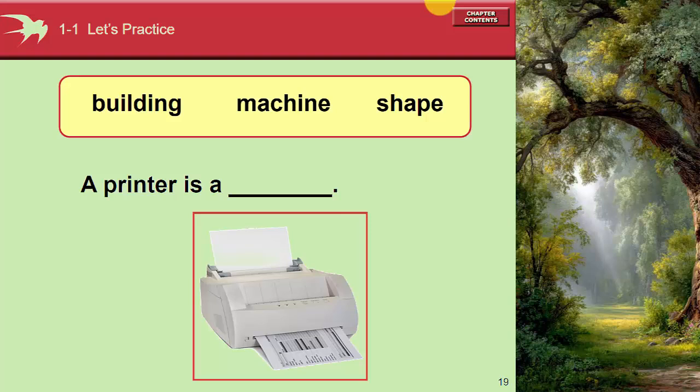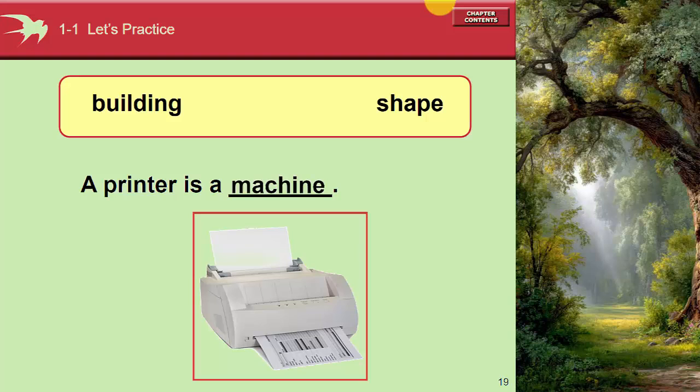Then let's answer this one. A printer is a machine. Yes, again we can make this into a question. Is a printer a machine? Yes, it is. It's a machine. Yes, it is. A printer is a machine. Is a printer a building? No, it's not. A printer is not a building.